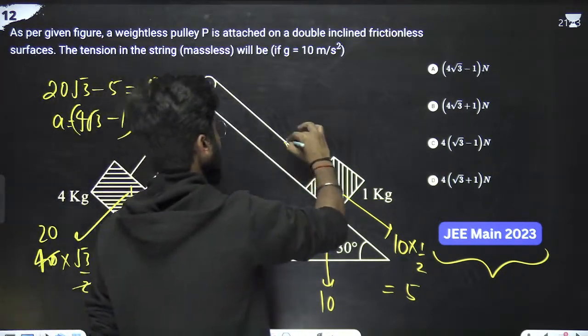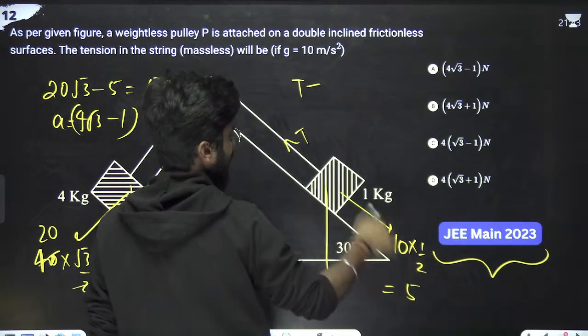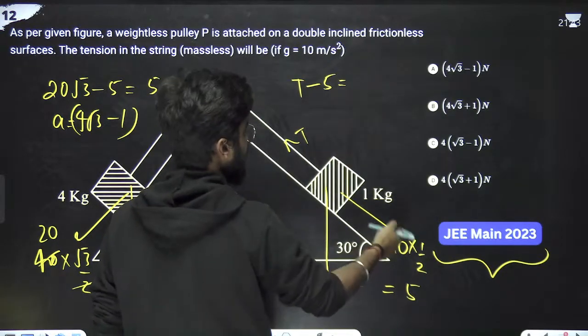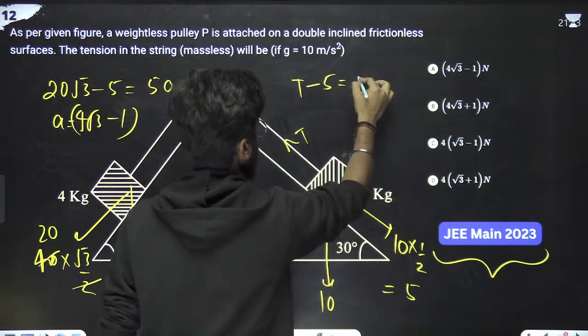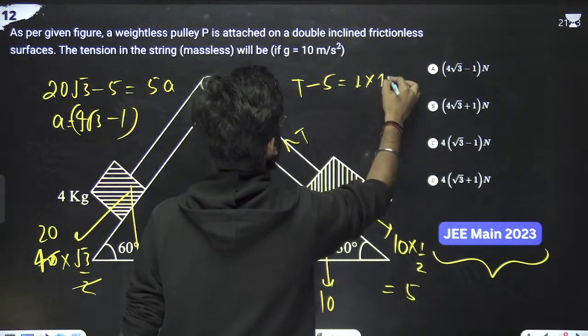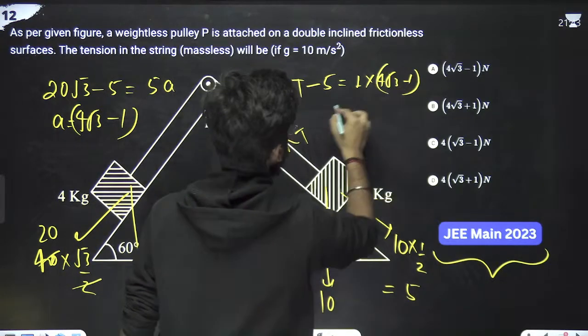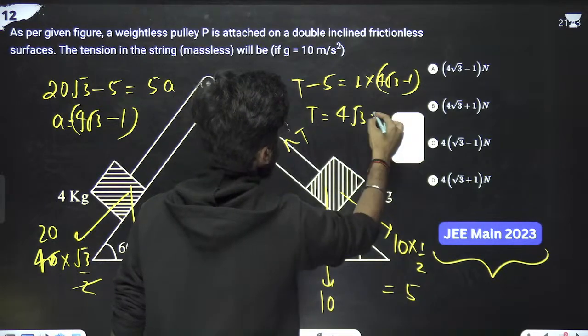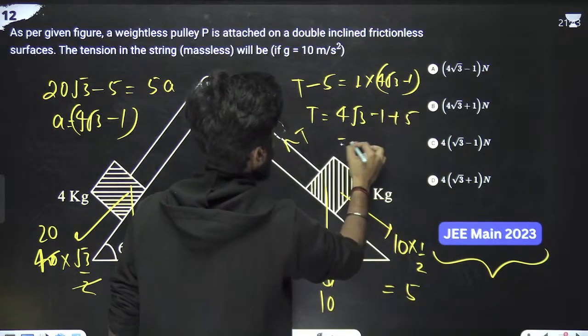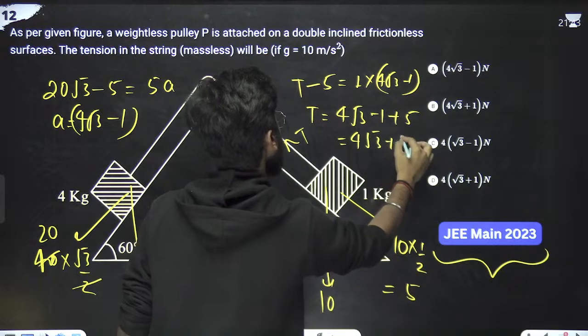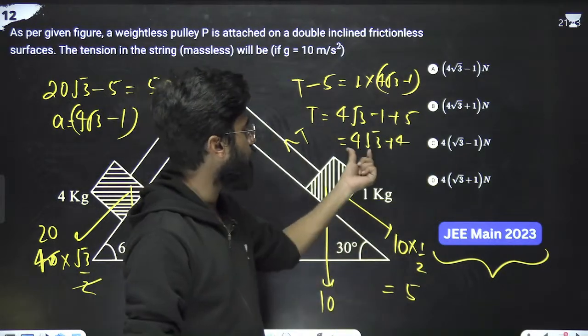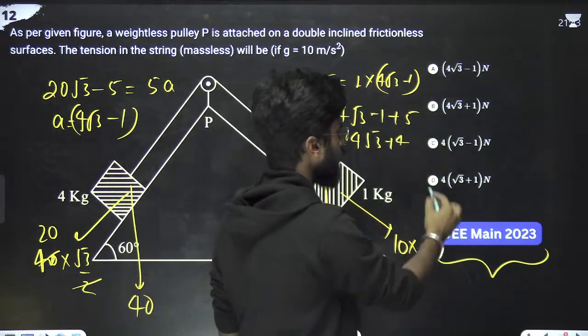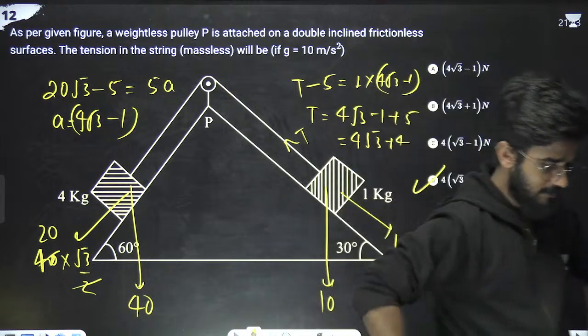So tension is in this direction. We can write tension minus 5 equals mass into acceleration, which is 1 into 4 root 3 minus 1. So tension equals 4 root 3 minus 1 plus 5, so it will be 4 root 3 plus 4. Taking 4 common, it is 4 into root 3 plus 1. Option D is correct.